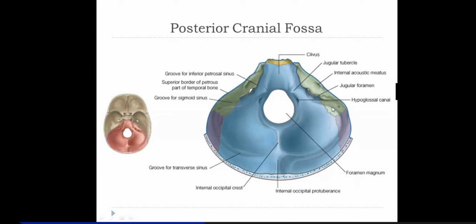Okay, and here you see on the posterior surface of the petrous temporal bone, as I told you, is an opening, like a canal, called the internal acoustic meatus. Through this, I told you, the facial nerve, vestibulocochlear nerve, nervus intermedius, and labyrinthine artery enter into the cavity of the petrous temporal bone.